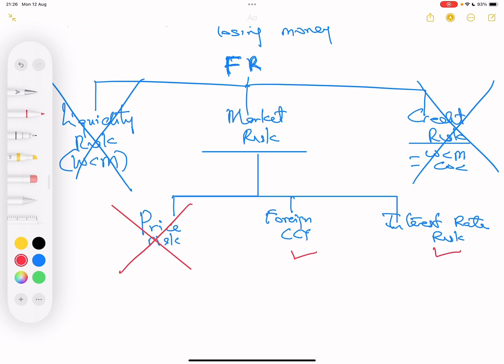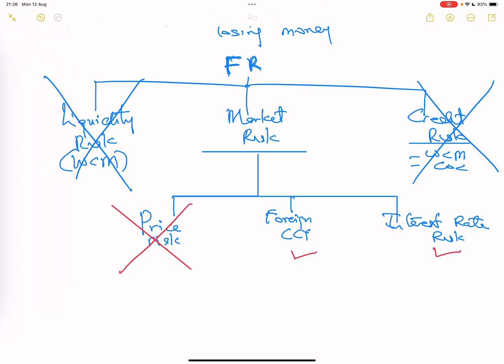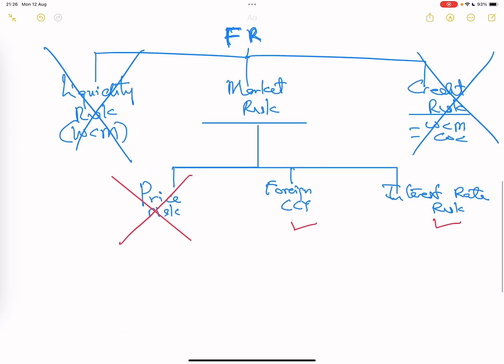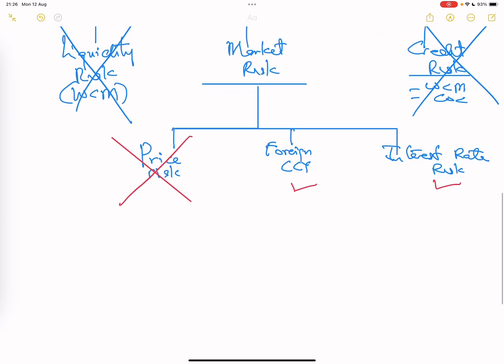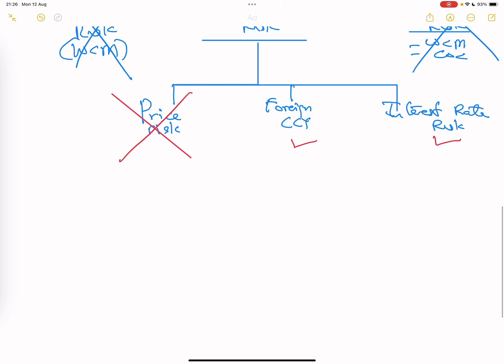Now, I had to bring you down to this point so that you know what we're talking about, and I don't want you to get confused at all, because everything must be crystal clear to you. After this recording, all the videos for risk management from me, you must be able to dissect risk to anybody, especially finance risk. So no confusion.